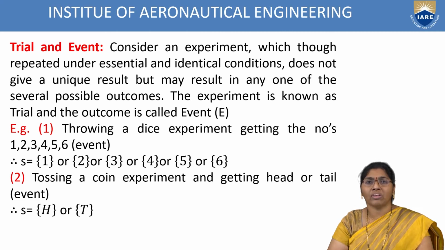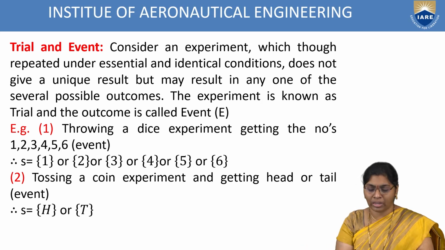The experiment is known as a trial and the outcome is called an event. The total experiment is called a trial. The outcome that comes is called the event, denoted by E.